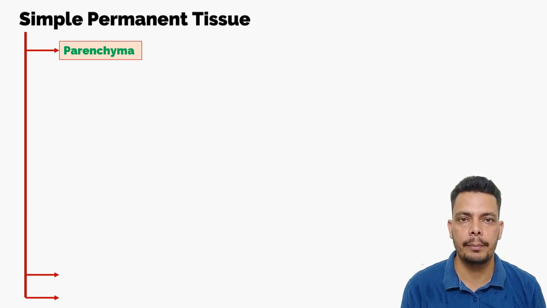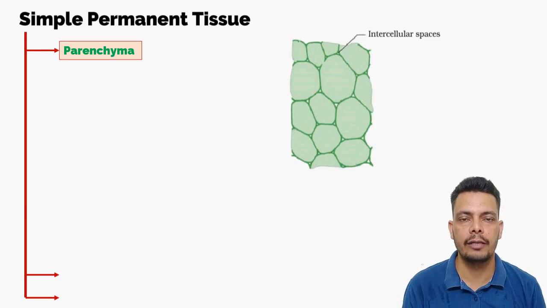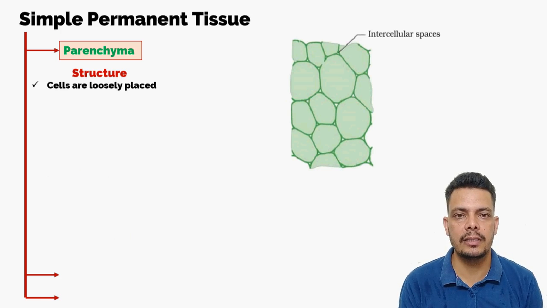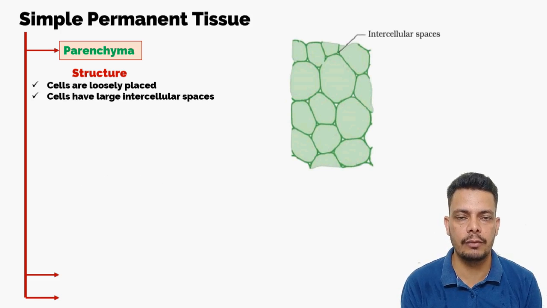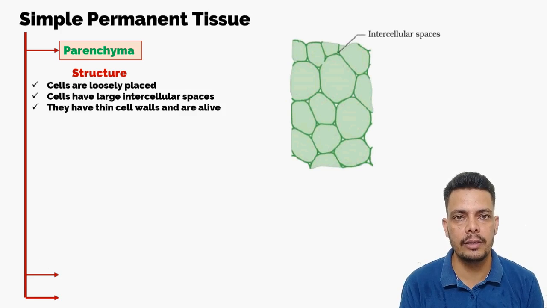So now the permanent tissue is again divided, and the first type of tissue is parenchyma. So these are the cells of the parenchyma. The first thing that you observe in these cells is that they have very thin cell walls, and with the thin cell walls they are loosely placed. If they are loosely placed, there will be intercellular spaces. So they have large intercellular spaces, thin walls and are loosely placed. These cells are live cells.